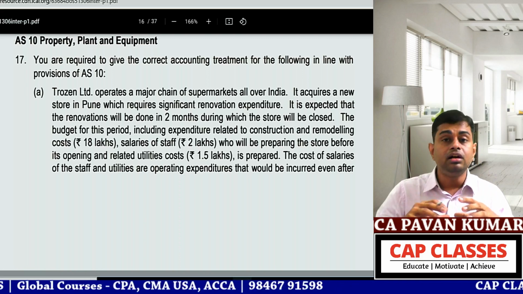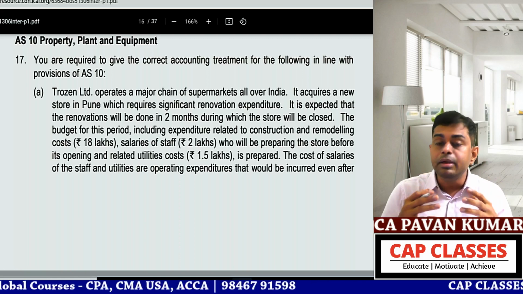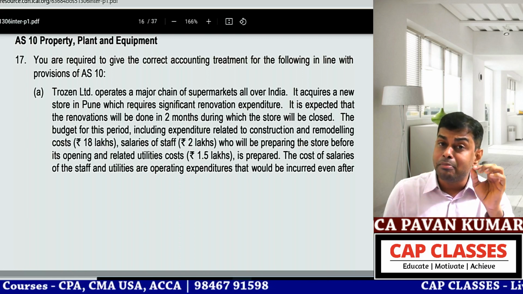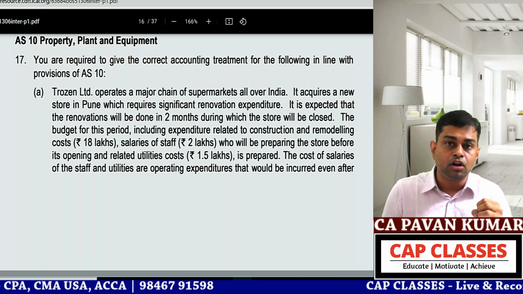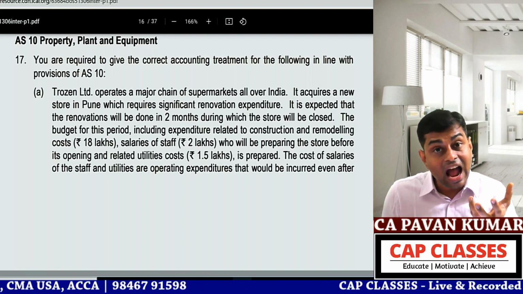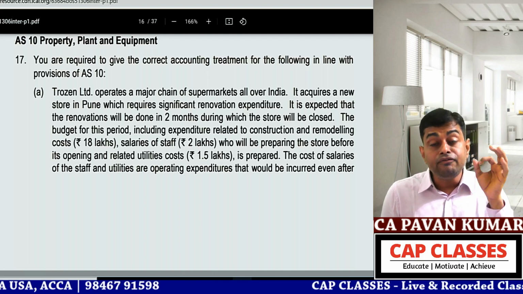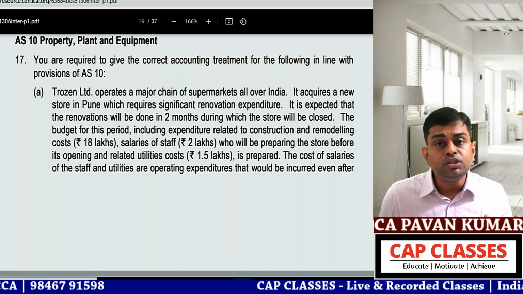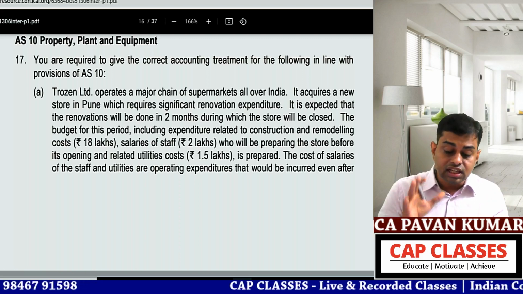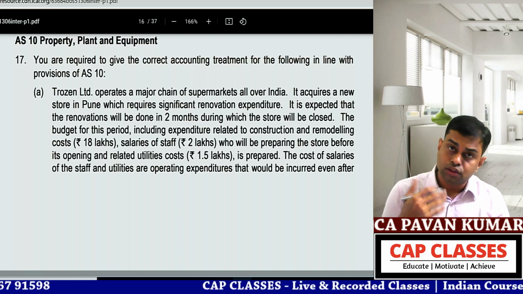So maybe the display will be more, the stock will be more, future economic benefits will be more, or it will attract more customers. So renovation normally will be value adding. There will be future economic benefits out of this renovation, so it can be capitalized.